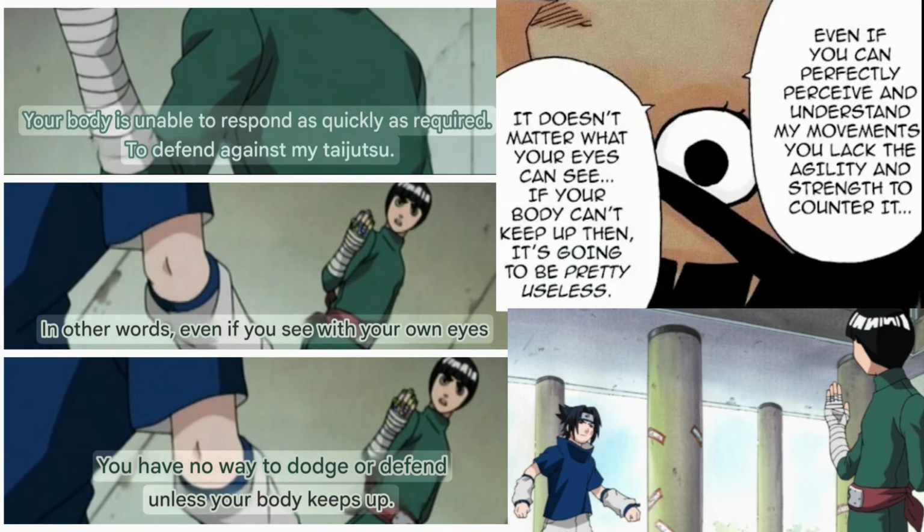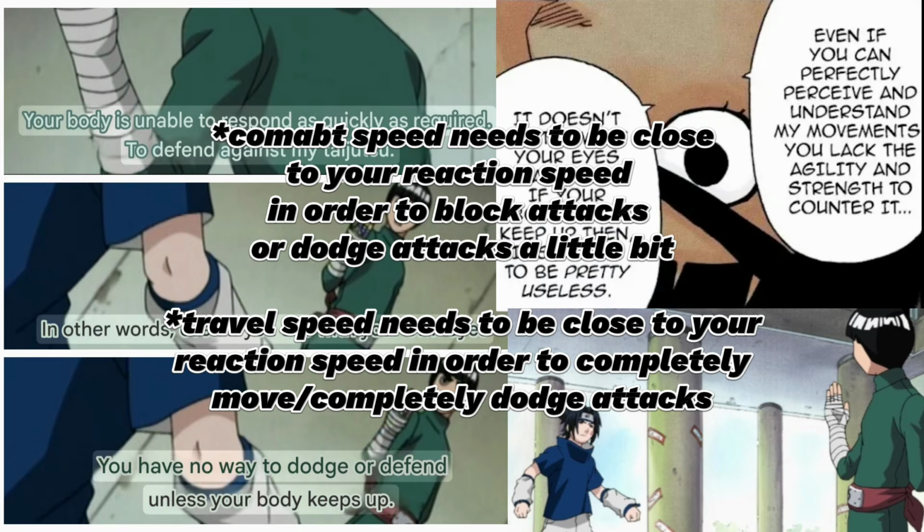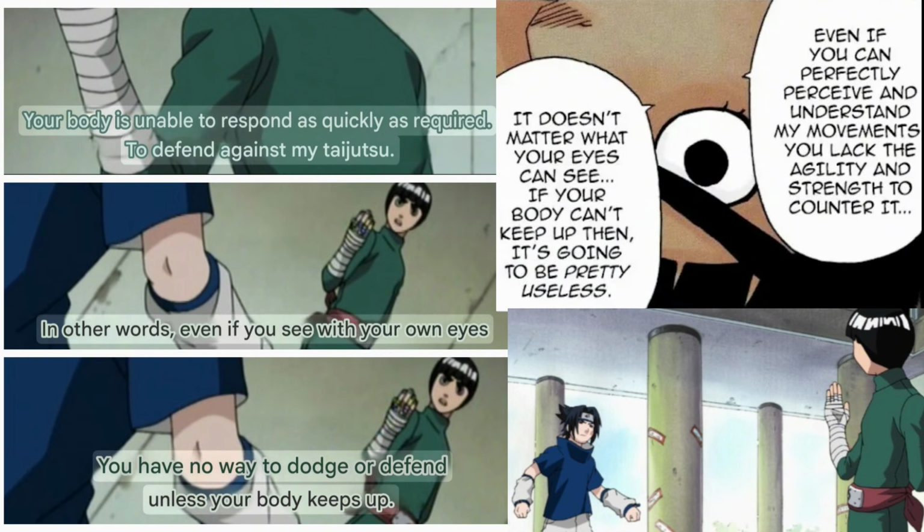This means that in order to dodge or block the attack, your combat speed needs to be close enough to your reaction speed. Now, I won't lie to you. It's either this or that your combat and travel speed need to be close enough to the opponent's combat speed. But that's not the case because of the logic of how reaction speed works with that. If you want, I will try to explain after the video. Anyway, I just wanted to clear some things about this rule and combat speed, even though I am not scaling combat speed in the video. Anyway, let's go back to the main scale.